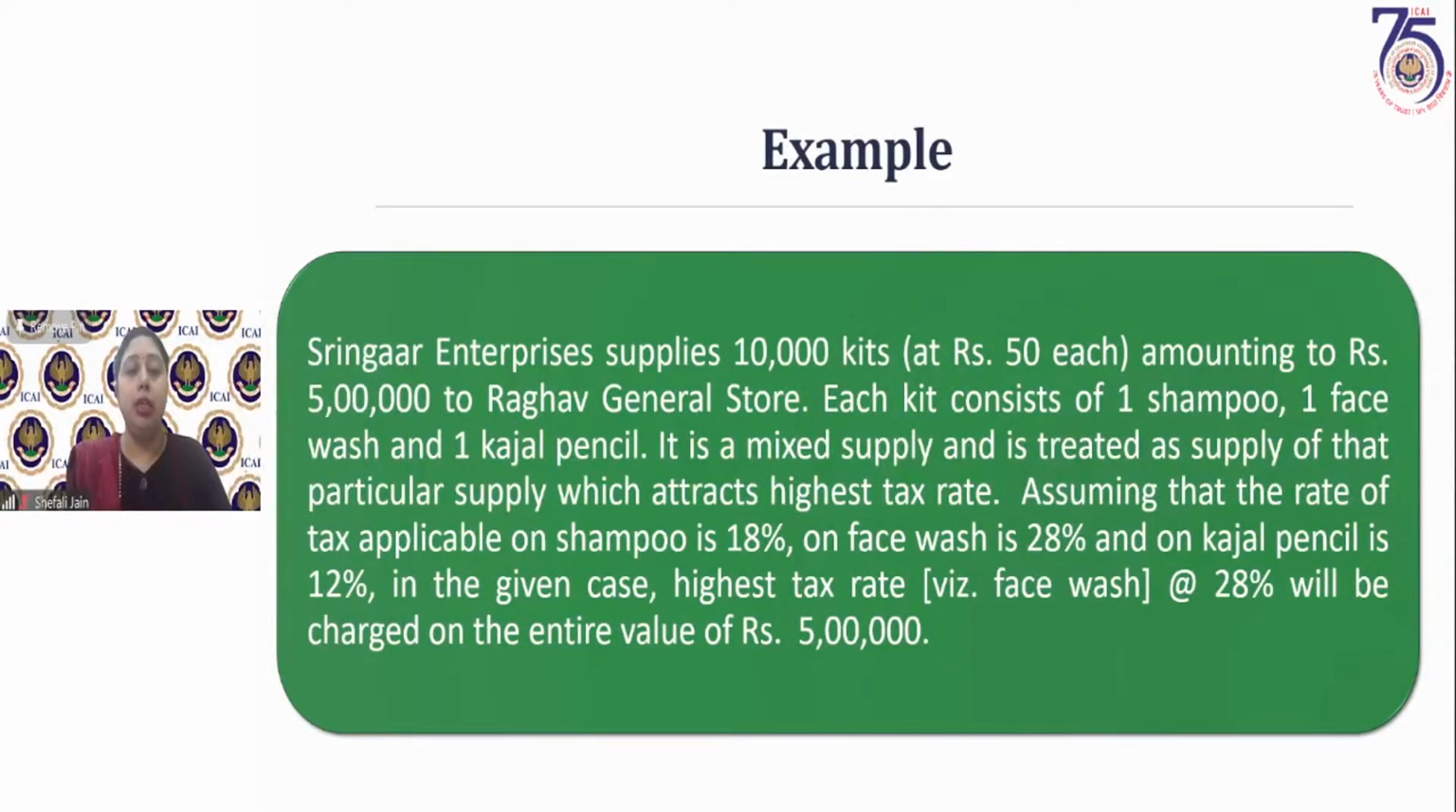Now, the rate of tax applicable on shampoo is 18%, face wash is 28%, and kajal pencil is 12%. So what would be the rate applicable on the kit of rupees 50? It will be the highest rate. Highest of all is 28%. So the rate of tax which will be applied on the entire consideration of 5 lakh rupees will be 28%. That is the highest rate. So in case of composite supply, it is the rate of the principal supply. In case of mixed supply, it is the highest rate which is applicable.